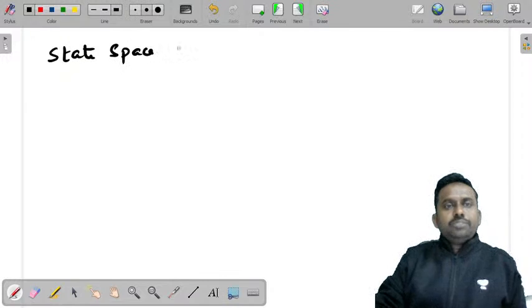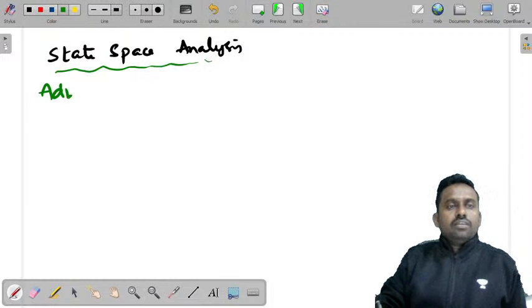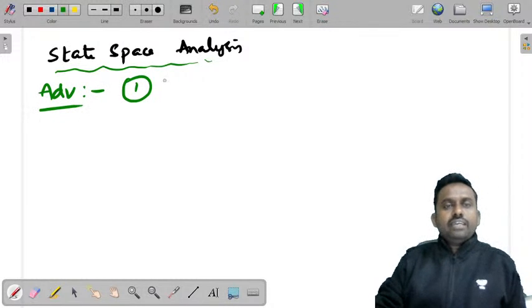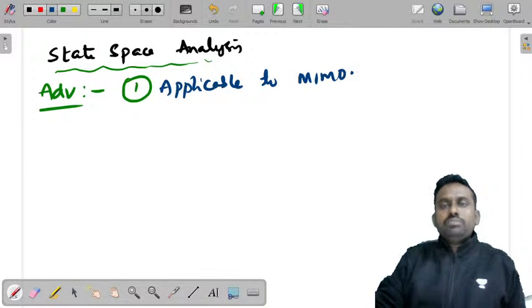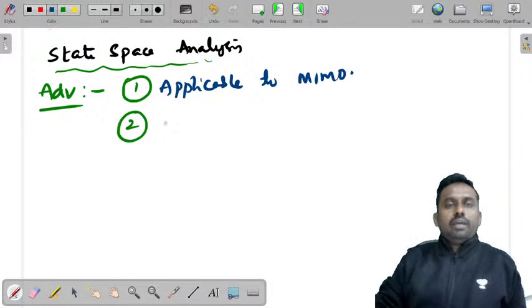So this state space analysis is studied because it has some advantages. The major advantages are, it is applicable to MIMO systems. Let's write that. It's applicable to MIMO systems. Then applicable to